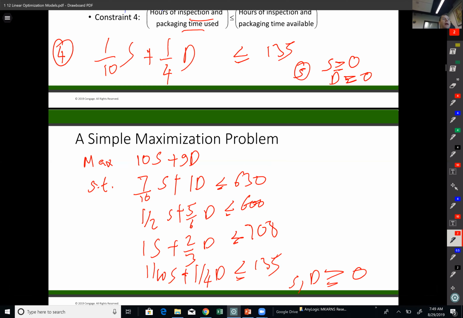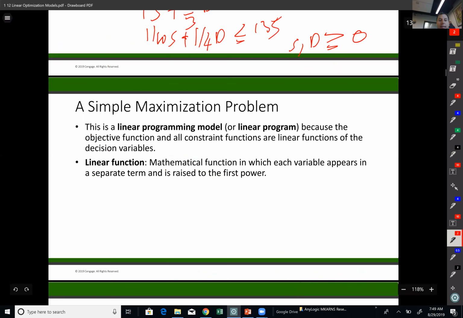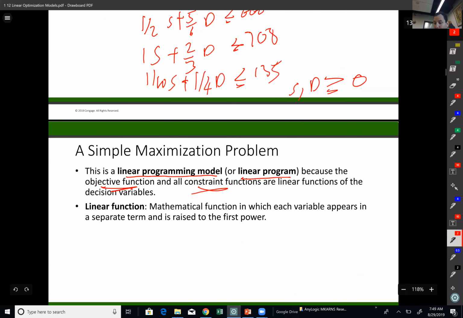All right. So this is my model at a high level. All right. So let's go to the next slide. This model is called a linear programming model or linear program because the objective function and also the constraint functions are linear functions. What do I mean by that?